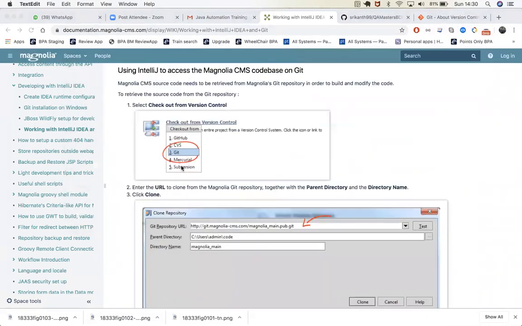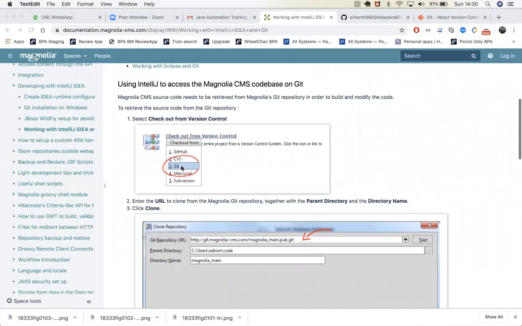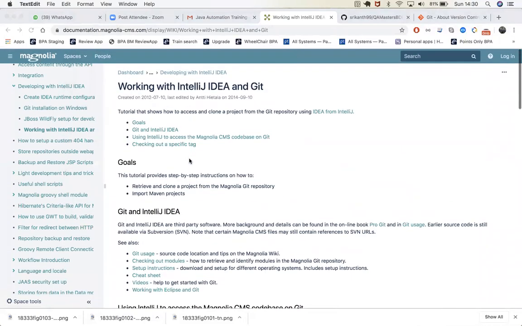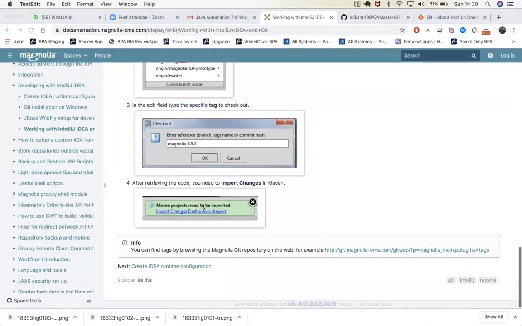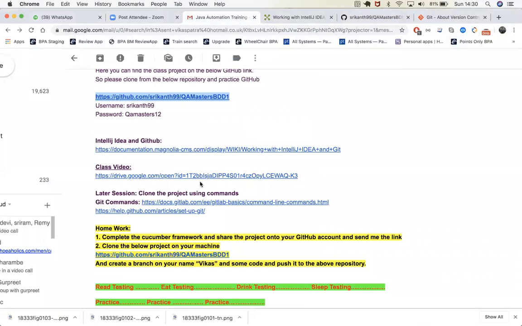For example, if you're using IntelliJ IDEA, here is how to access the existing one. One second, I'll give you that.